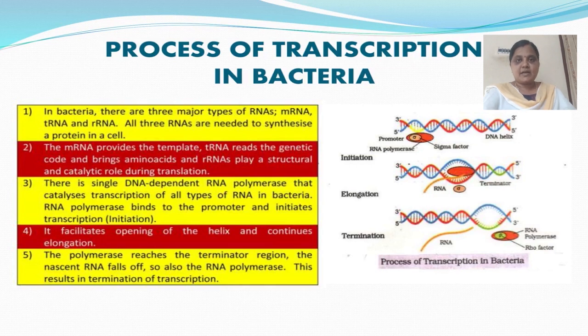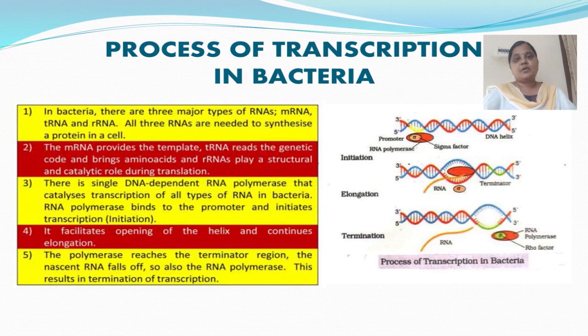RNA polymerase 2 transcribes the precursor of mRNA, the heterogeneous nuclear RNA, that is hnRNA. And RNA polymerase 3 is responsible for the transcription of tRNA, 5S rRNA and snRNAs, the small nuclear RNAs.